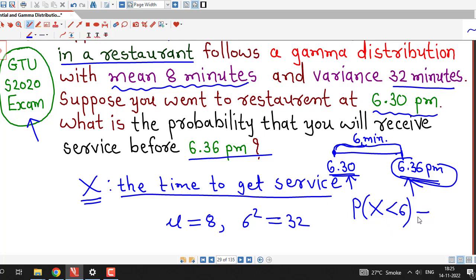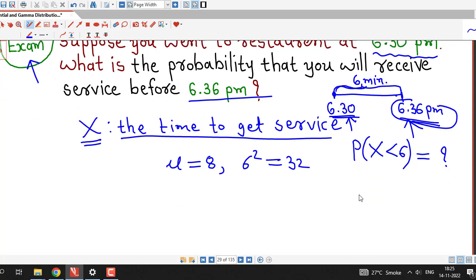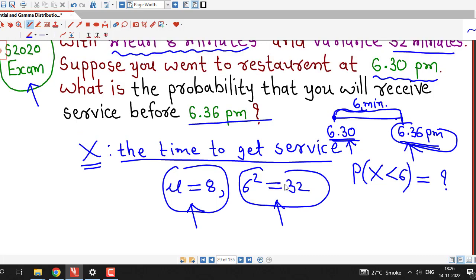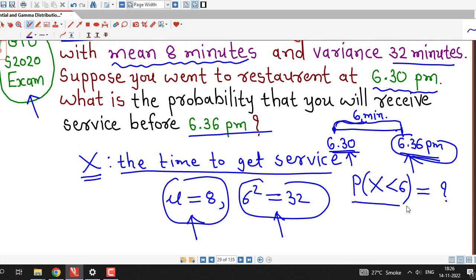That means we are asked to calculate the probability that capital X is less than 6. Now we are given the mean and variance of this gamma random variable: capital X is a gamma random variable with mean mu equal to 8 and variance 32, and we have to calculate this probability.